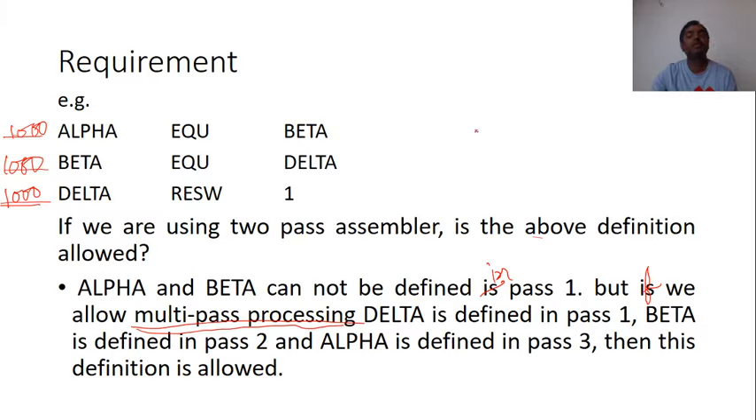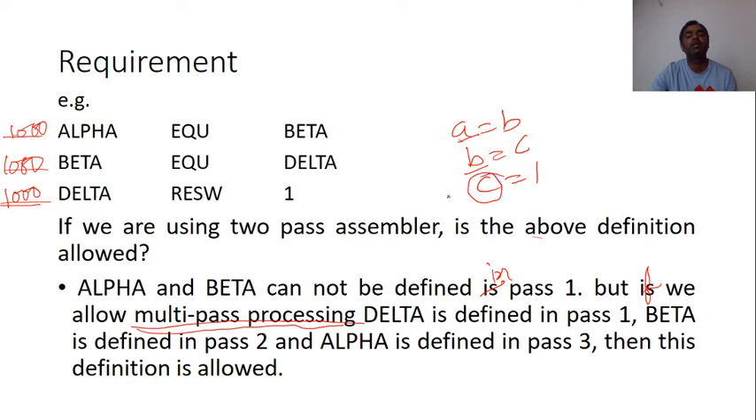You can understand it like this also. Suppose that I have written a statement A equal to B. A is assigned the value of B. Then B is assigned the value of C. And then C equal to 1. If I read the first time, I am not able to get the value of A. I am not able to get the value of B. But I am able to get the value of C.